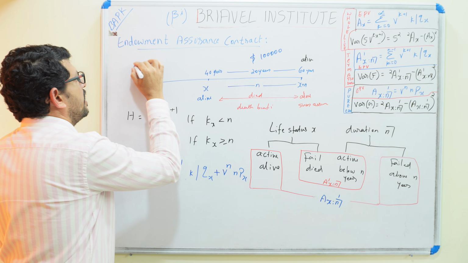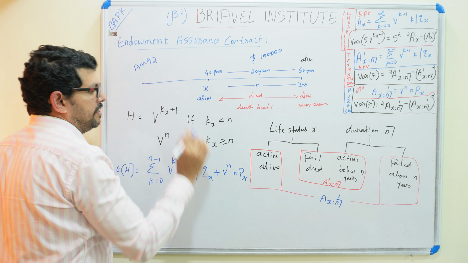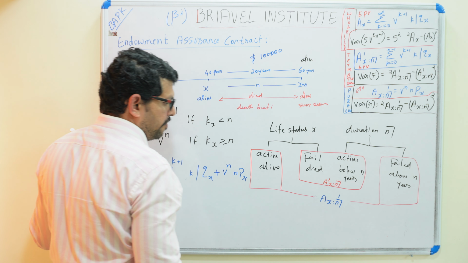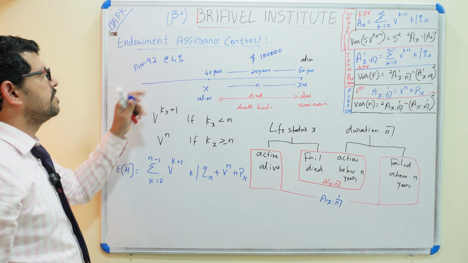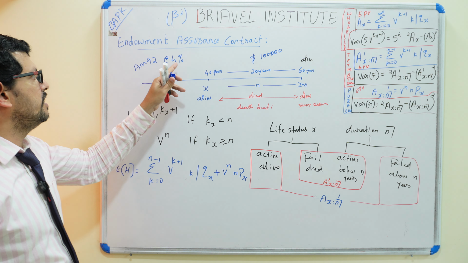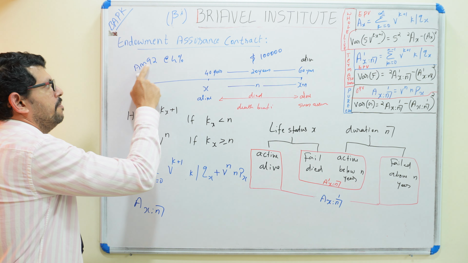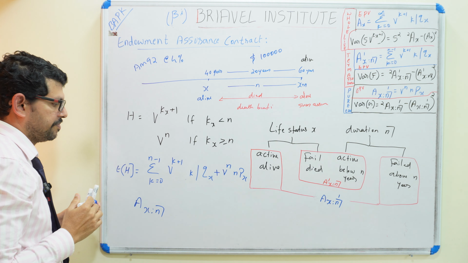Here we are following the AM92 table at the rate of 4% interest. From the AM92 actuarial table at 4%, you can find the value of A_{40:20}.